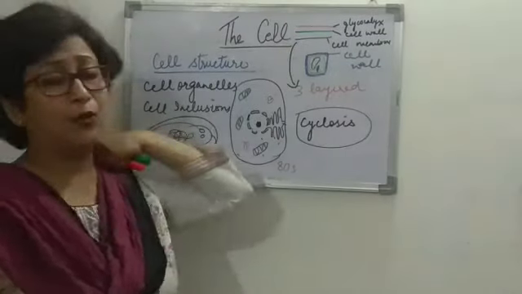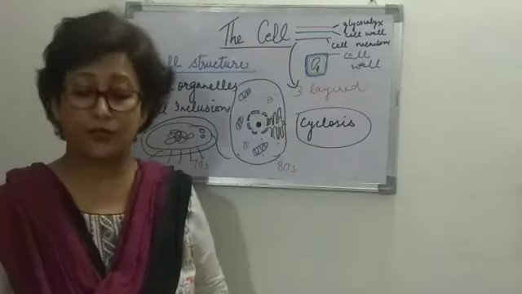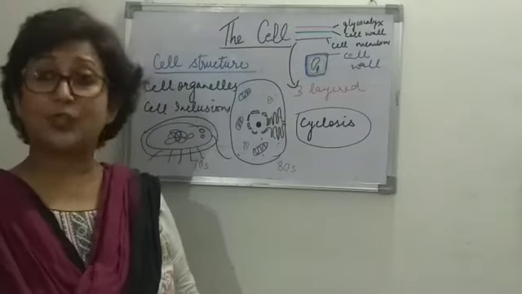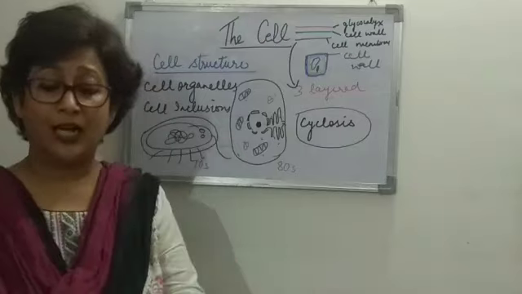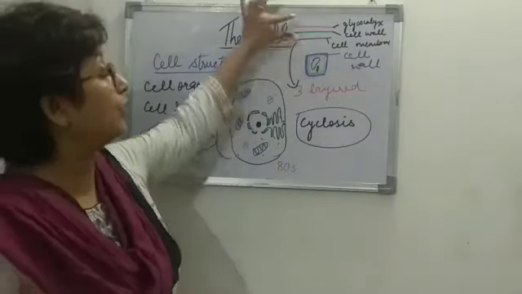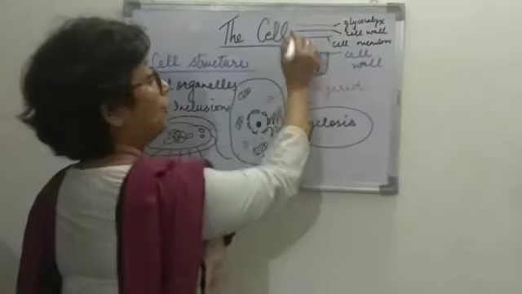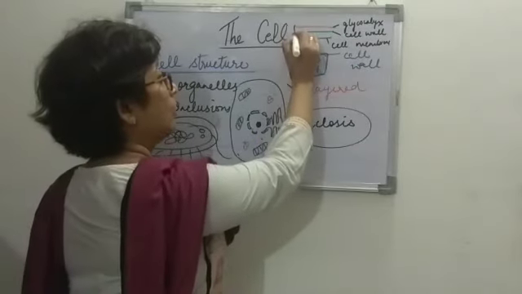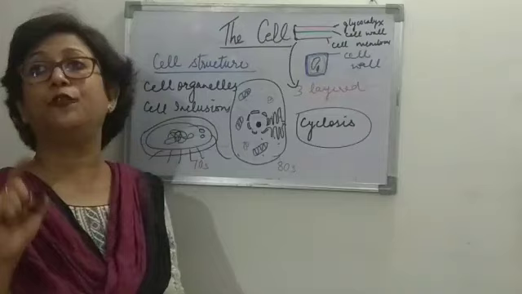That means glycocalyx has a specific function, the cell wall has a specific function, and the cell membrane has a specific function, but they may have 3 different functions, and all together they act as one single protective unit, right?